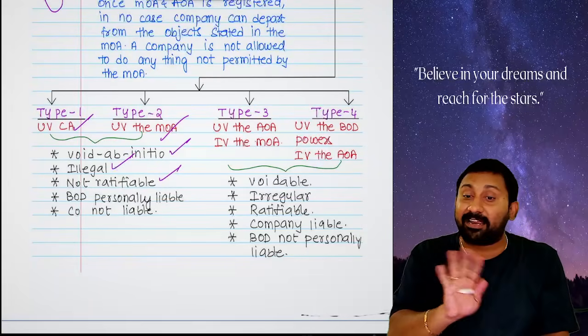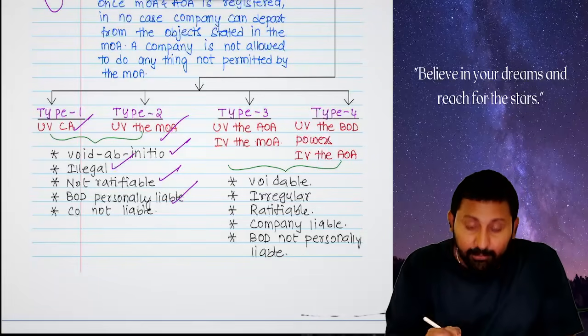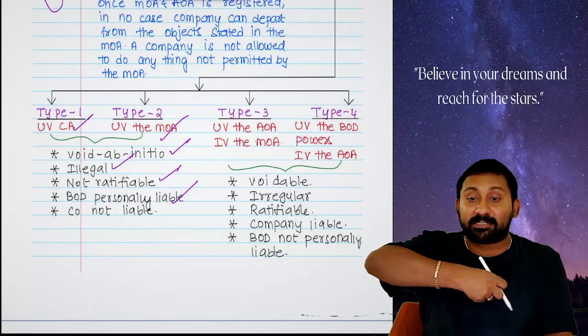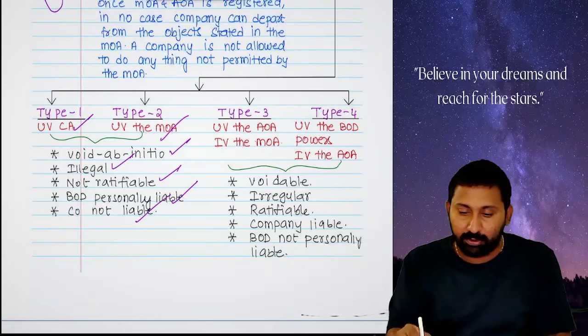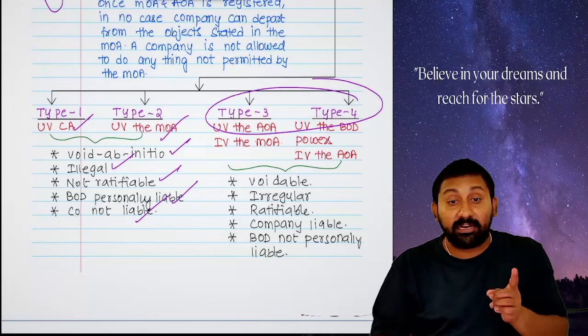You can't subsequently approve by ratification. The board of directors are personally liable because the corporate veil is lifted. The company is not liable. Number 2: Type 3 and 4, ultra vires the AOA.